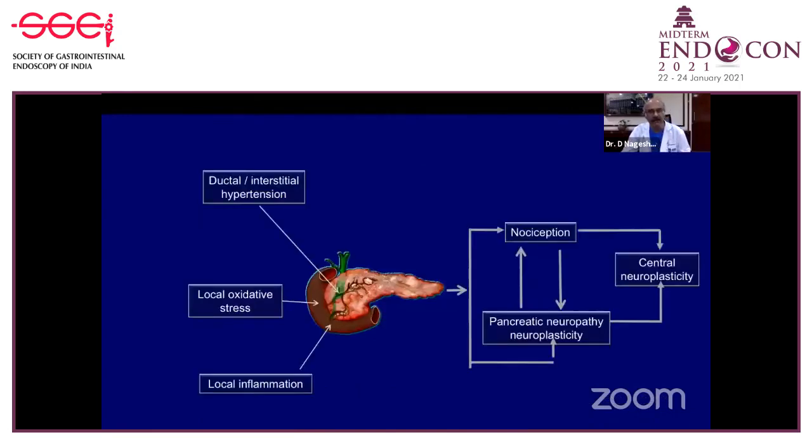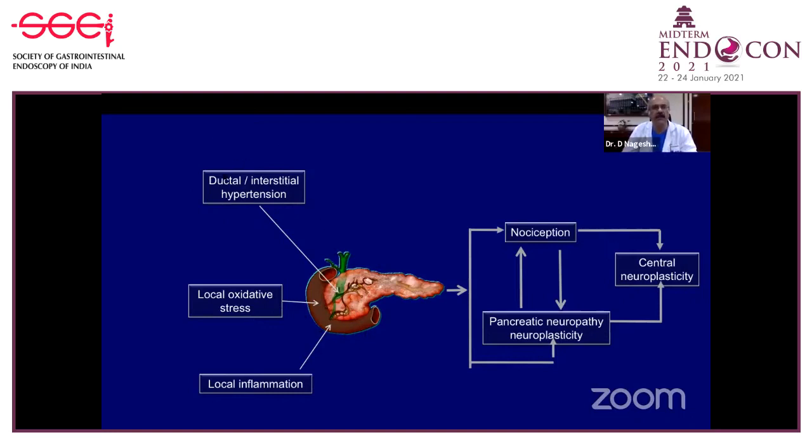Basically, the treatment of chronic pancreatitis is to treat the pain in these patients. That's the only treatment. We can't treat malabsorption, we can't treat diabetes and so on with any endoscopy or surgery. It's only pain. And we have actually published the pathophysiology of how pain occurs in these patients. In two-thirds of the patients it is because of ductal hypertension, and the rest one-third is because of oxidative stress and local inflammation, which we cannot alter by endoscopy.